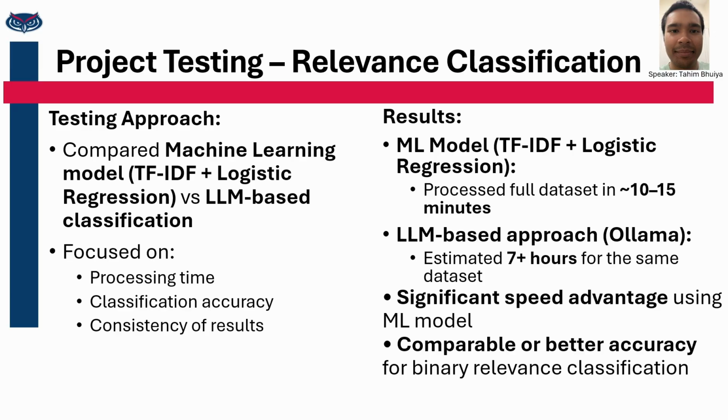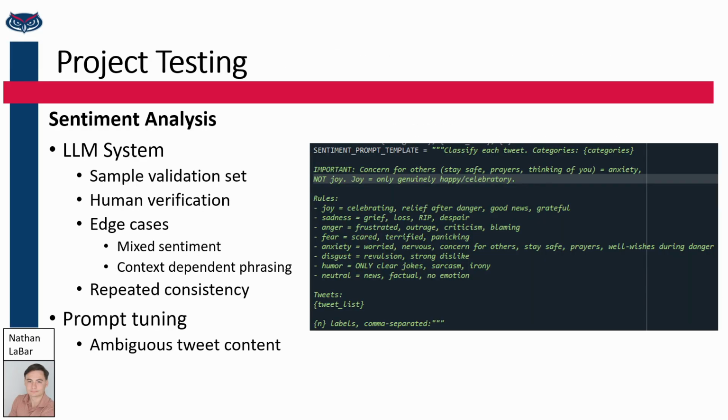Looking at these results, we see that the machine learning model was significantly more efficient, and it was able to process the full Hurricane Florence dataset in about 10 to 15 minutes. On the other hand, our LLM-based approach would have taken over 7 hours to process this whole dataset, making it much less practical for our large-scale analysis, with comparable accuracy. So overall, the ML approach proved to be both faster and more suitable for this part of our system, and that's what we ended up sticking with.